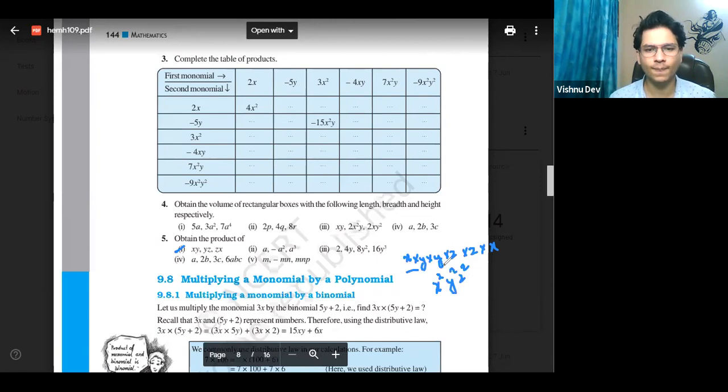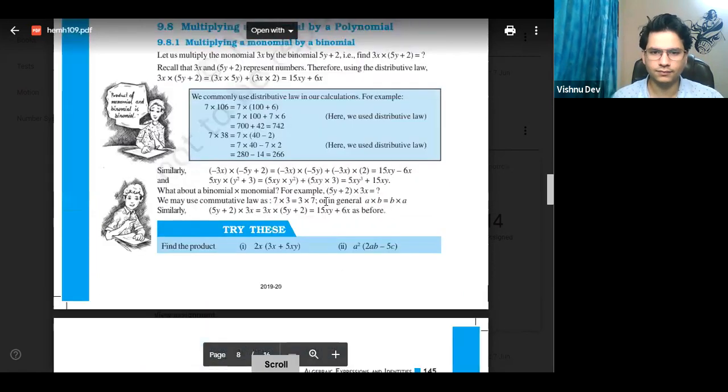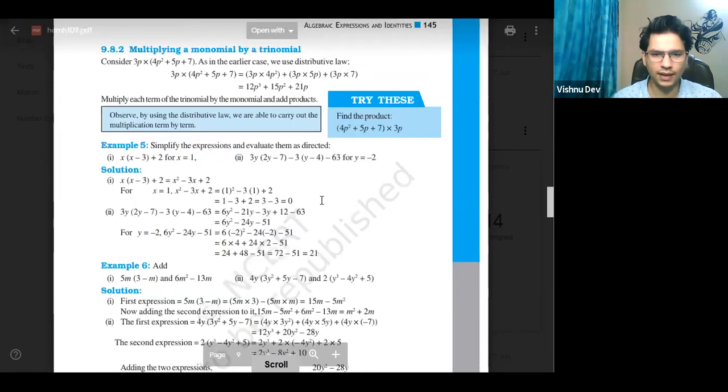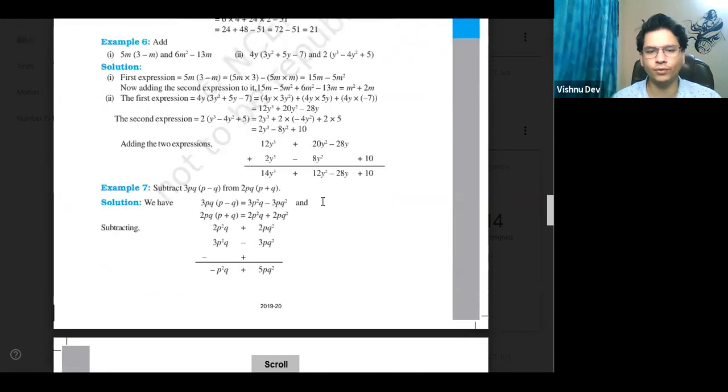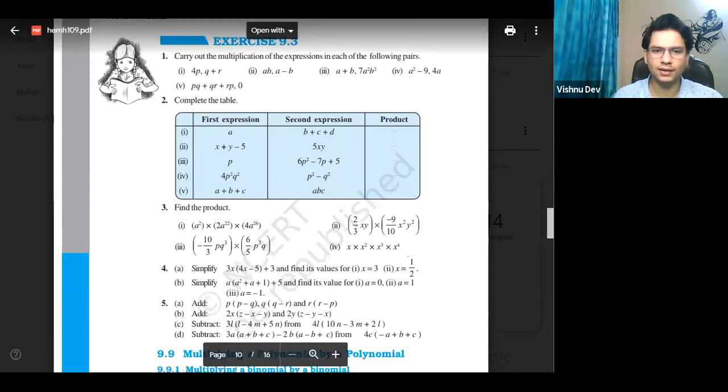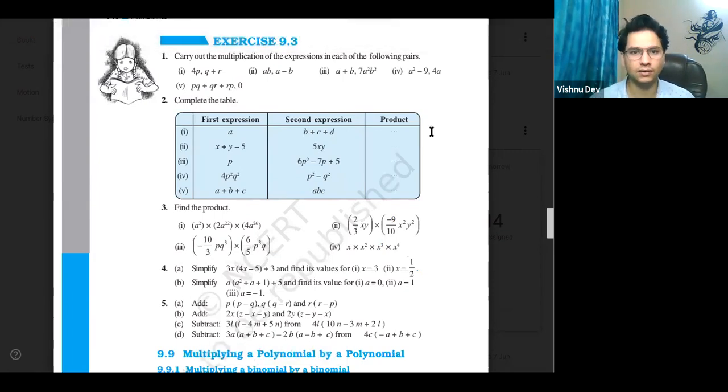Chalo, next. So 9.2 also done. So how much time does this exercise take? 9.1, 9.2, tell me. 9.2 कितना time लगा? 30 minutes, right? So 45 minutes was too much. 45 minutes is too much, right? You have to work on your speed.